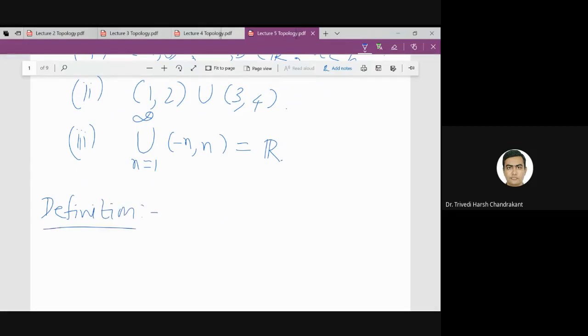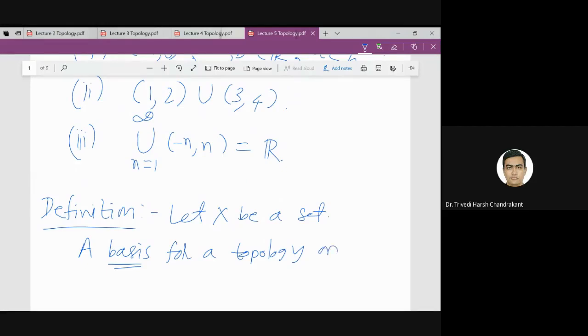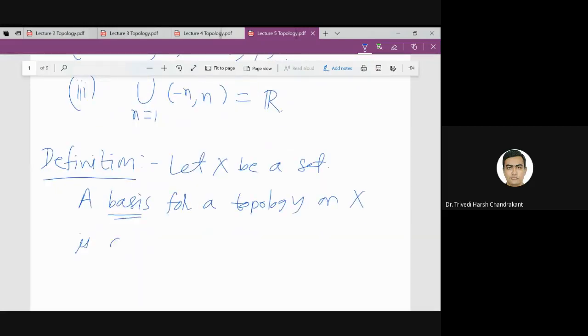So, this is the definition of basis. Let X be a set. So always we are taking a non-empty set. We are saying it is a set, but obviously it is a non-empty set for the trivial reason. The basis for a topology on X is a collection.